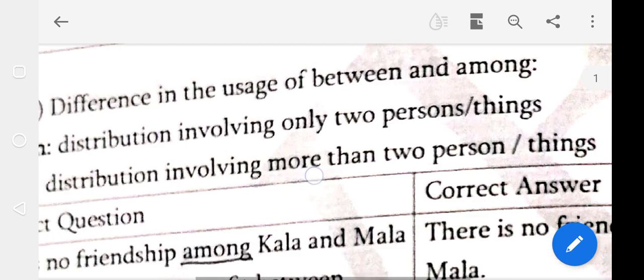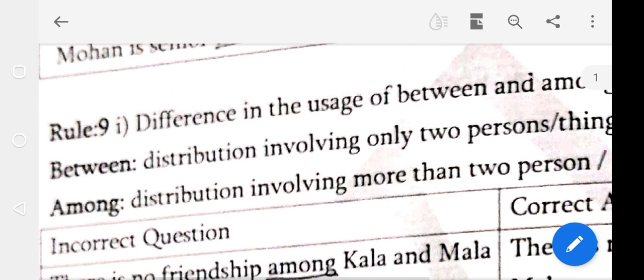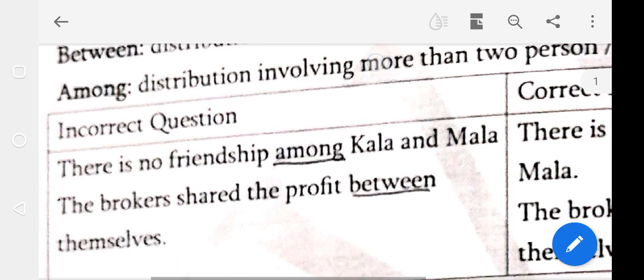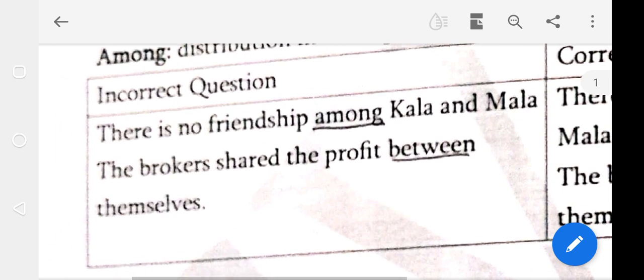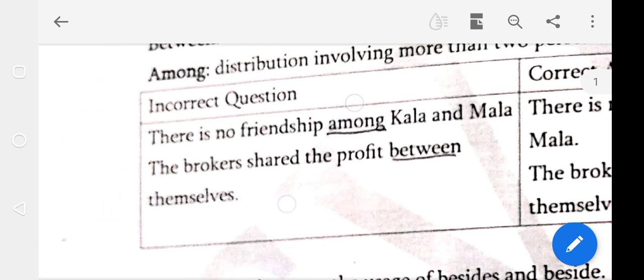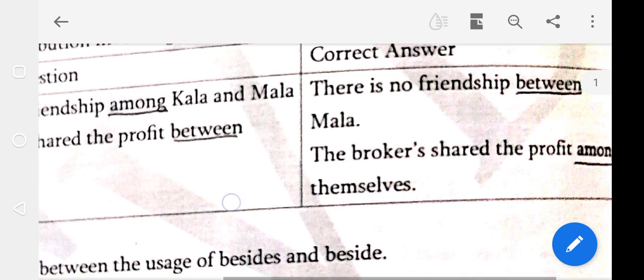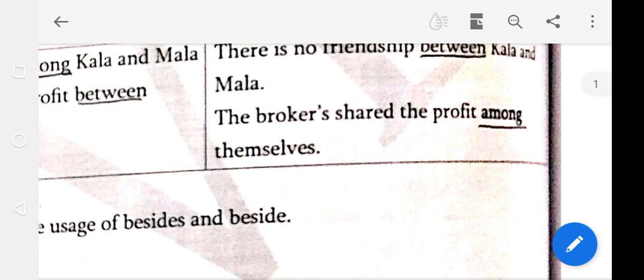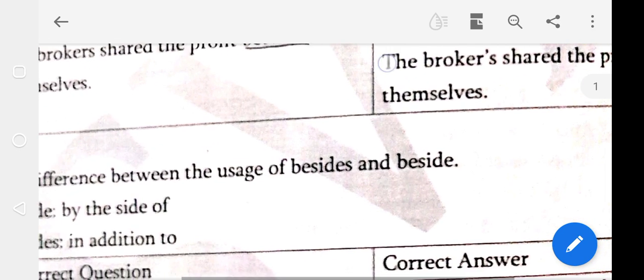Why? Because for distribution involving only two persons and things we have to use between. For more than two persons we use among. Here among changes to between. Next one. The brokers share the profit between themselves. This is an incorrect question. Right answer: The brokers shared the profit among themselves.